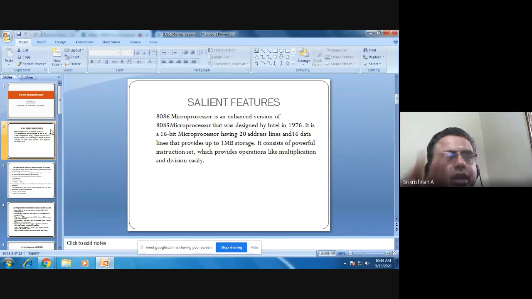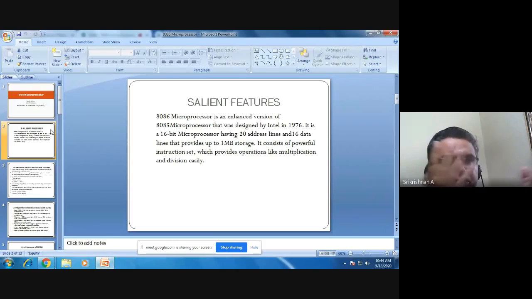Suppose a person X wants to go to person Y's place. How can you go to Y's place? Through the address. Like that, in computer terminology, when we want to store data in a particular location, the address is the way with which you can store the data. So 8086 is a very good processor from that point of view.